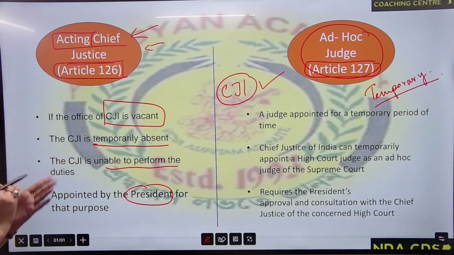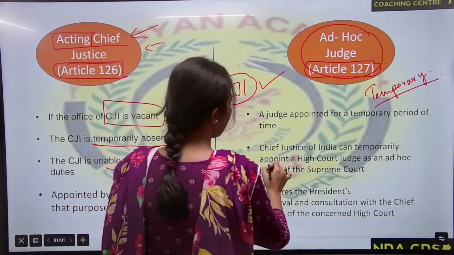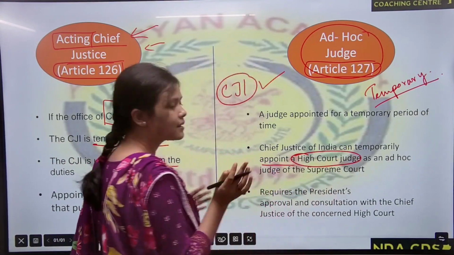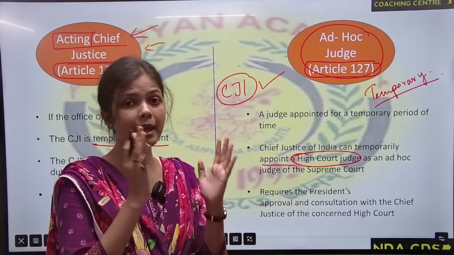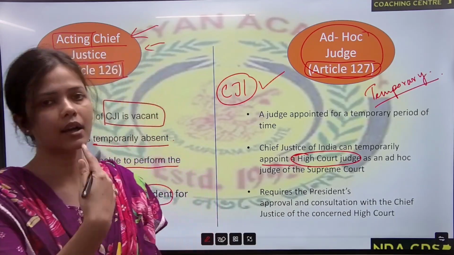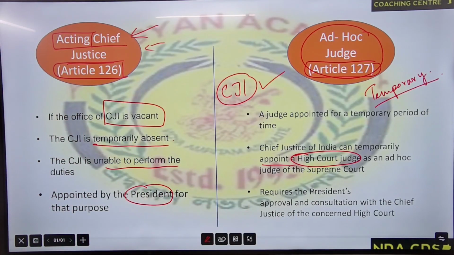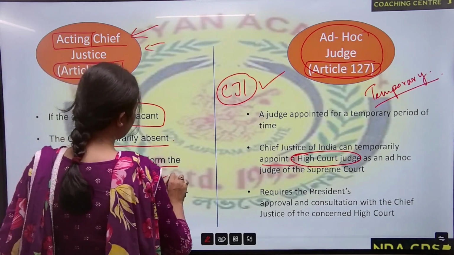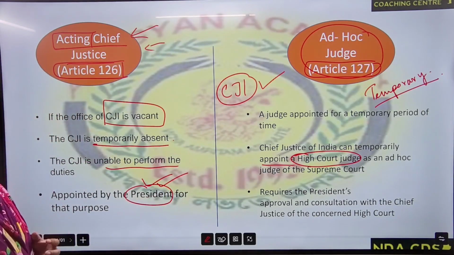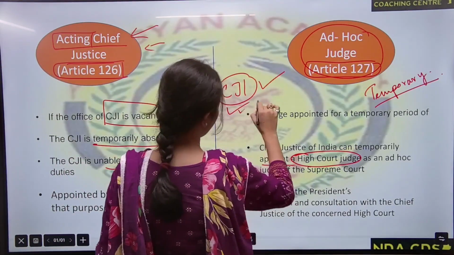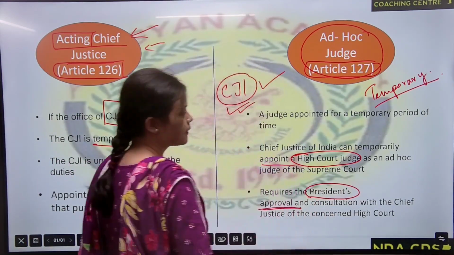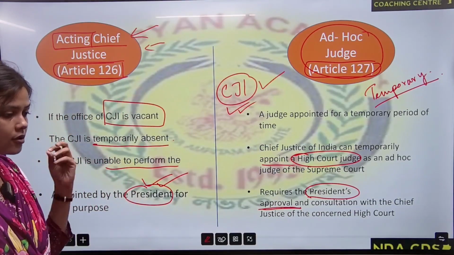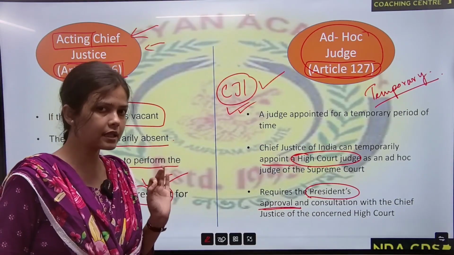In that case, the CJI can temporarily appoint a High Court judge as an ad hoc judge, meaning any High Court judge can be brought temporarily to do the work of the Supreme Court. And see the differences. Here the appointment is done by the president, and here the appointment will be done by the Chief Justice of India. But here the president's approval is required, and the consent of the Chief Justice of that concerned High Court is also needed.